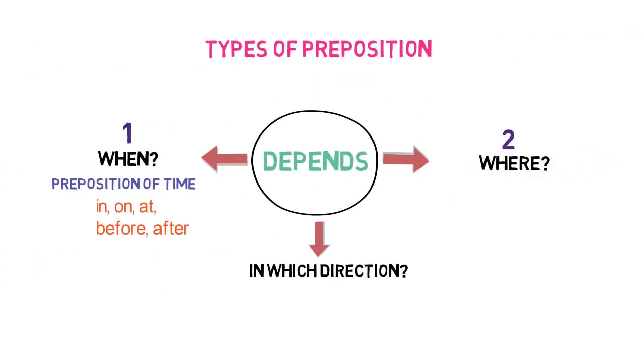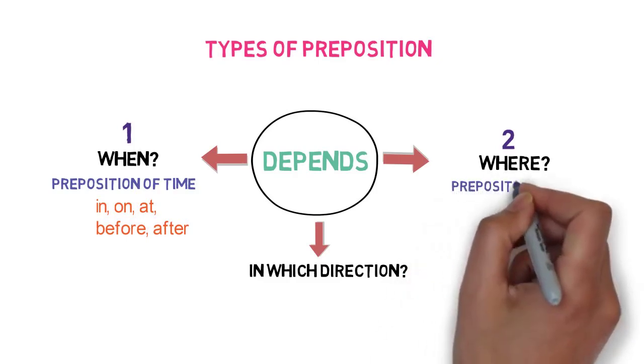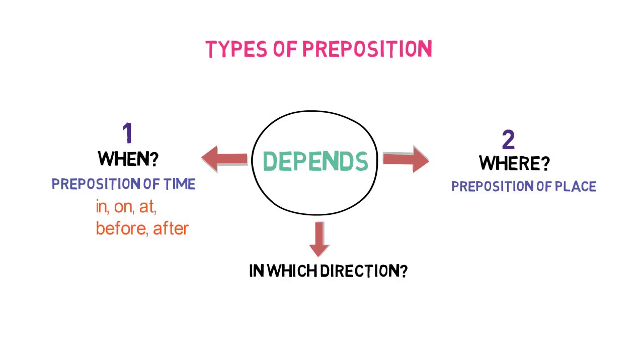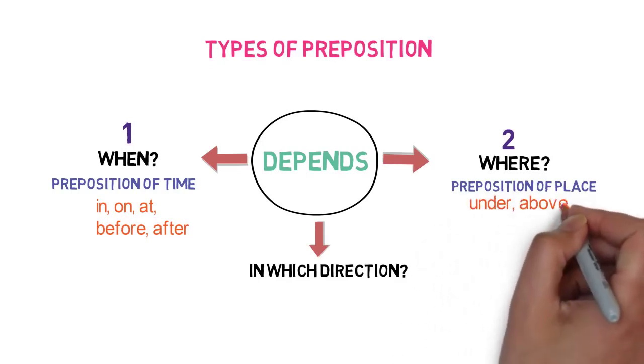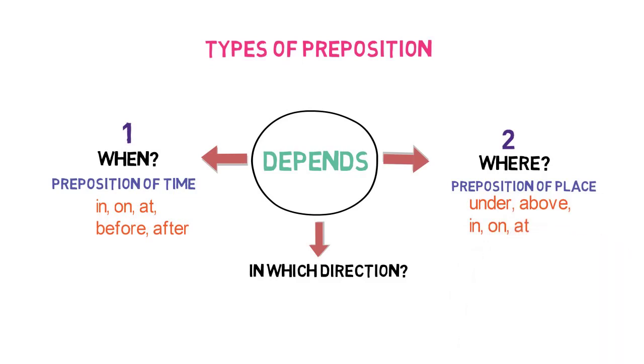The prepositions that describe where anything is in context to another are defined as preposition of place. Examples of them include under, above, in, on and at. Now you might be thinking we had in, on, at as preposition of time and here also the same, but please note they are used in different meanings.